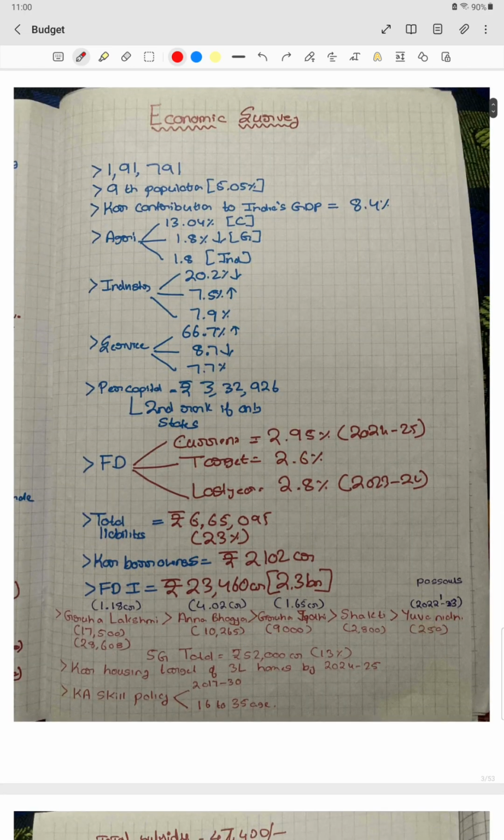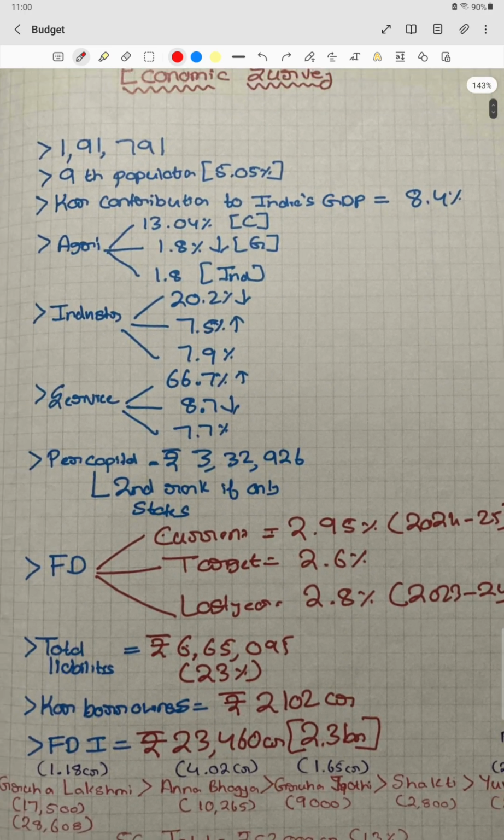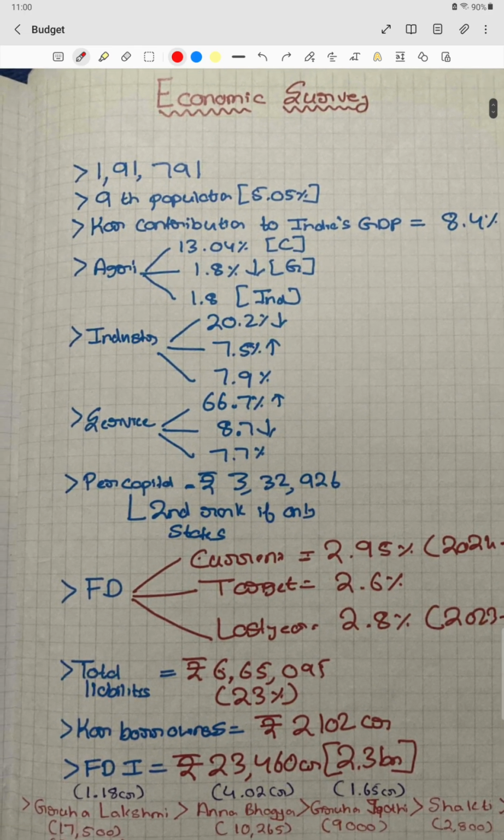Now we will see some important numbers of the economic survey. So what is this 1,91,791? This is the area of the state actually. The area of Karnataka is 1,91,791 square kilometer. In terms of population, as per the economic survey, we are ninth. But if they ask as per the 2011 census, it will be around 8th rank. As this is the economic survey data, the population of Karnataka is ninth, that is 5.05%.